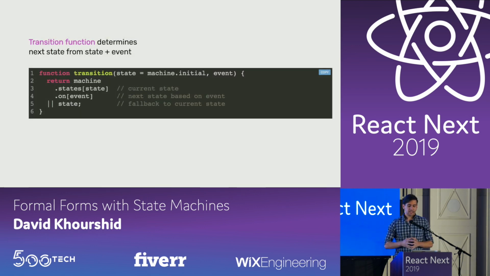And so a simple transition function can take that object and determine that state. So we get the current state, we get what the next state is based on the event, and if there's no next state or no state defined for that event, then we just return the current state because the machine did not handle that state.